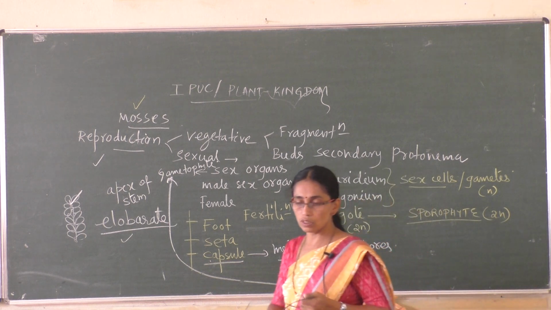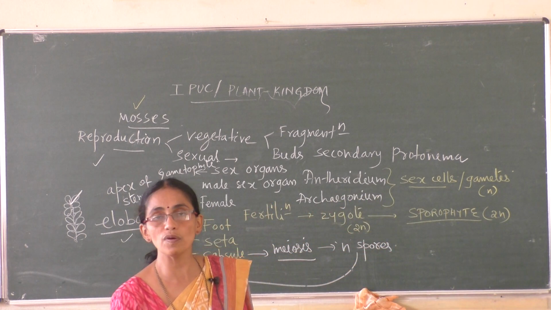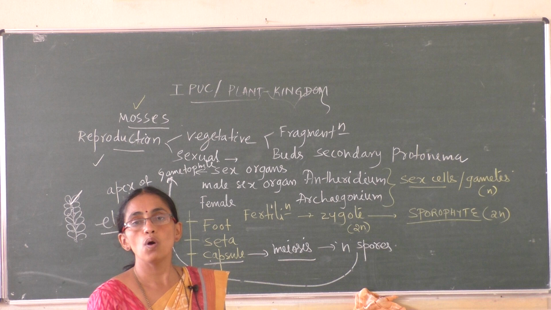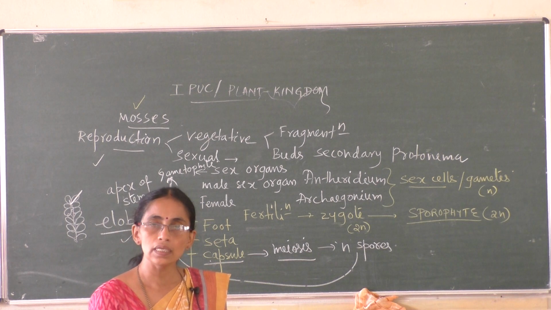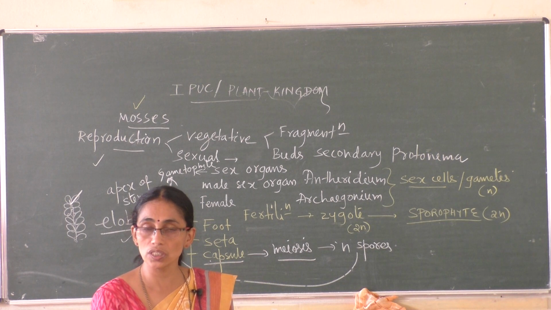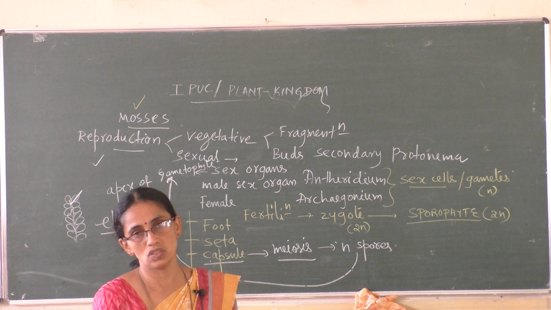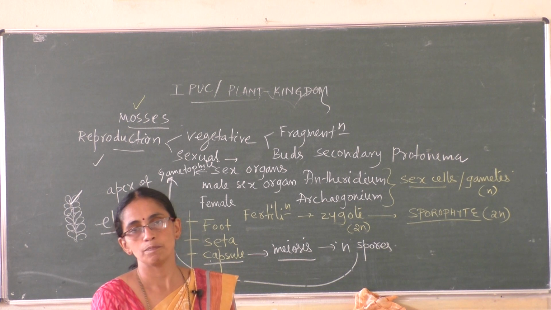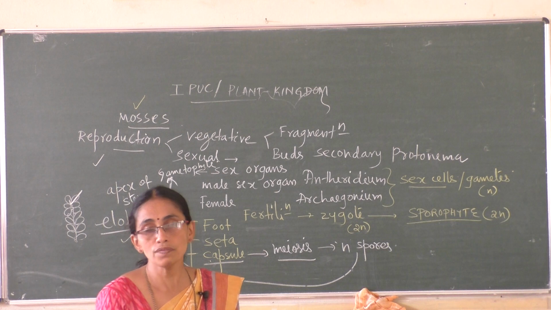So that is mosses, the second group of bryophytes. The moss plant body is the gametophyte. The gametophyte shows two stages, the protonema stage and the leafy stage. Members show alternation of generation.